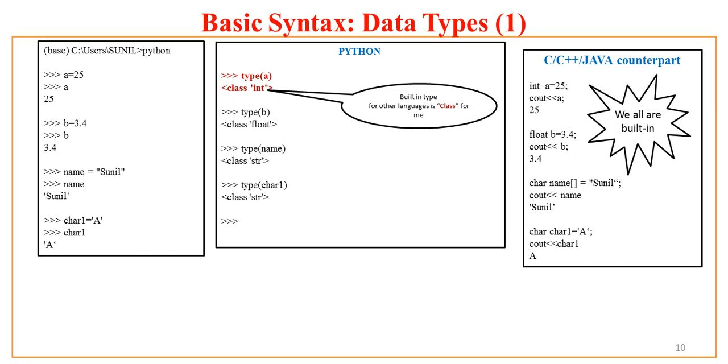So all these float, int, char, strings are built in for C, C++, Java. But for Python, these are all classes. So everything is driven by the object oriented paradigm. That is, for Python, everything is driven by OOP, that is called the object oriented programming paradigm.